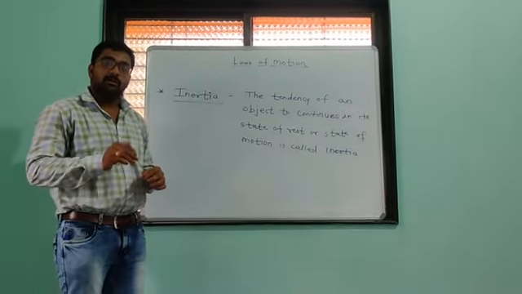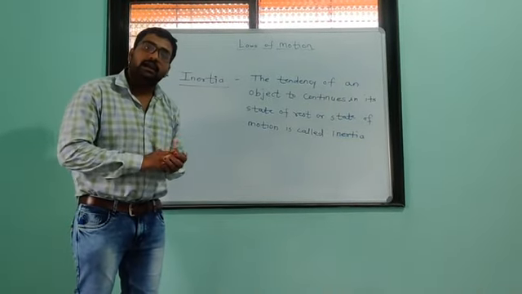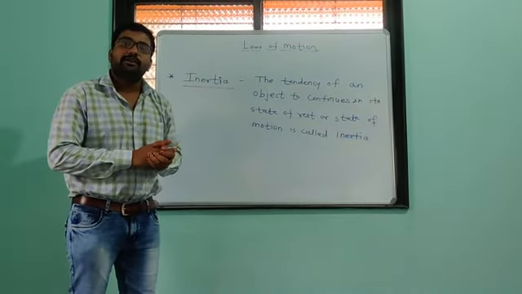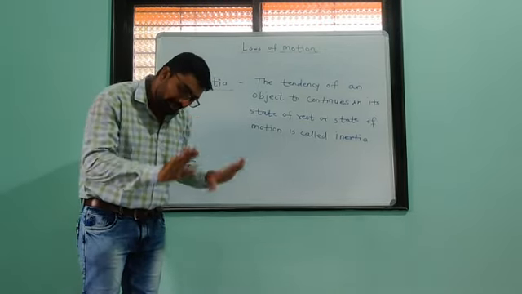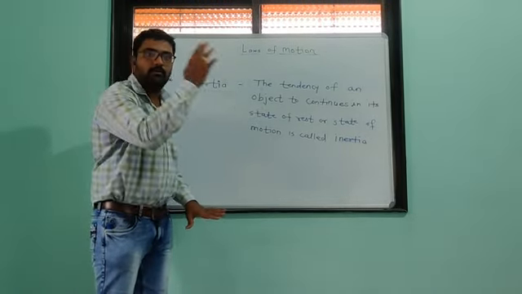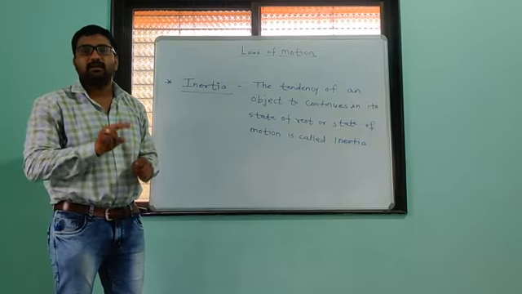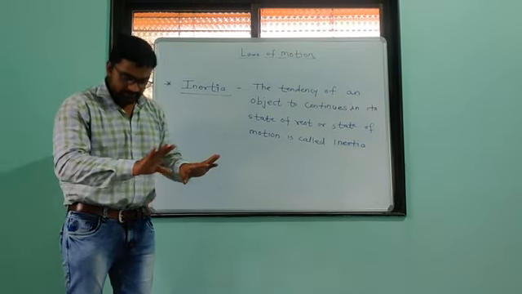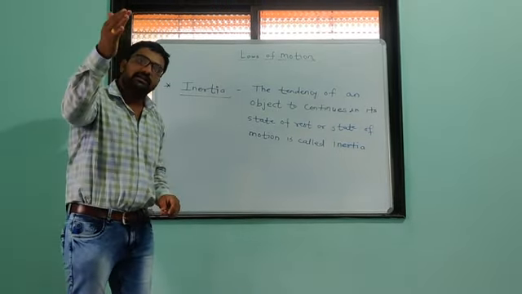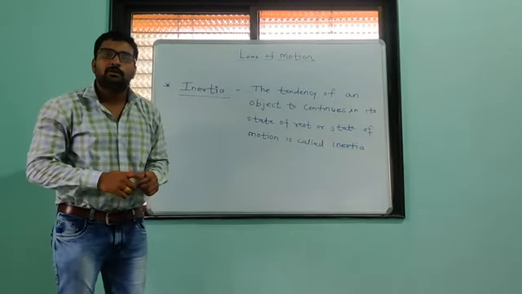Look at what that means: we have to consider two objects here. One is at rest, or one object is in continuous motion.